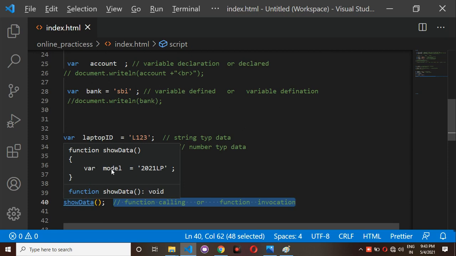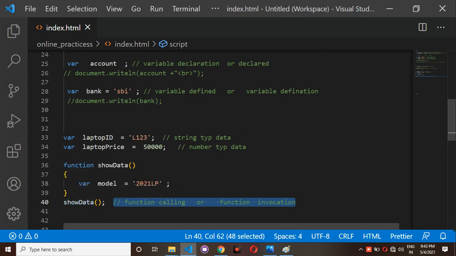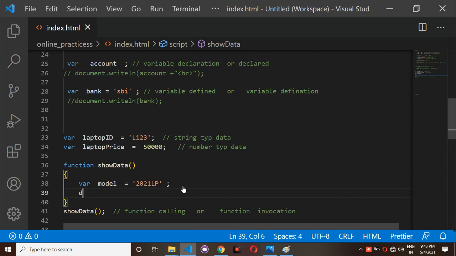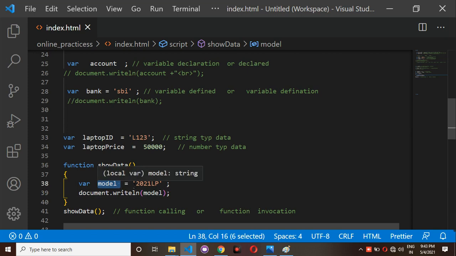Whatever data is inside the show function, for example var model. If you would like to display any output here, for example document.writeln of model, then observe what will happen. You have this model, 2021 LP is the model number, and this model number you stored inside a model variable, and you are trying to print it with the help of document.writeln of model.